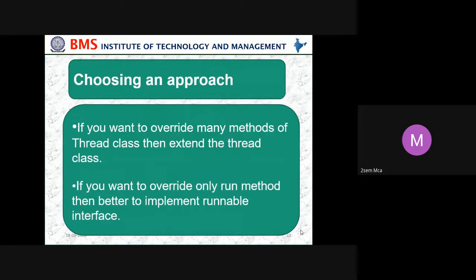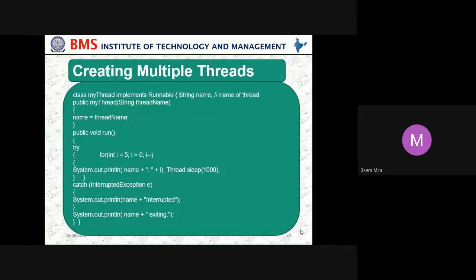Choosing an approach: if you want to override many methods of the Thread class, then extend the Thread class. If you want to override only the run method, then it is better to implement the Runnable interface. Creating multiple threads: class MyThread implements Runnable, public MyThread(String threadName), so name equals threadName, public void run, try, then System.out.println, Thread.class, catch InterruptedException, and System.